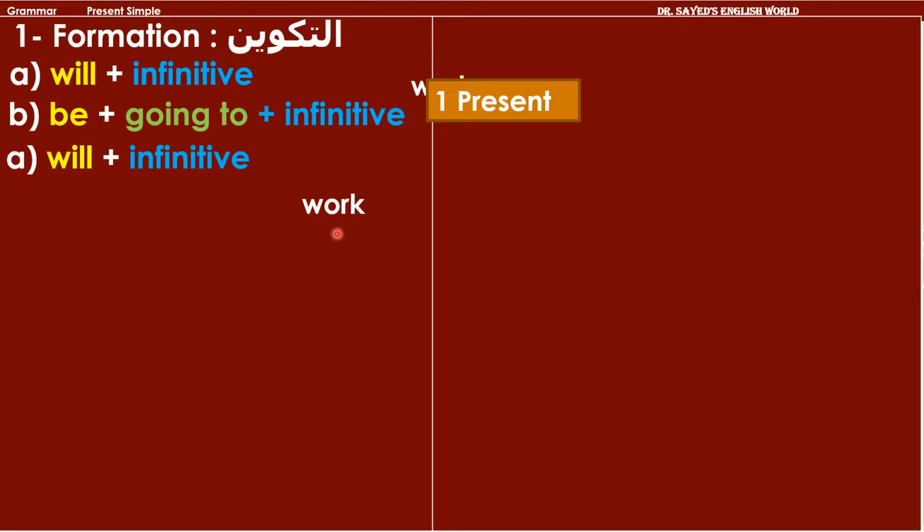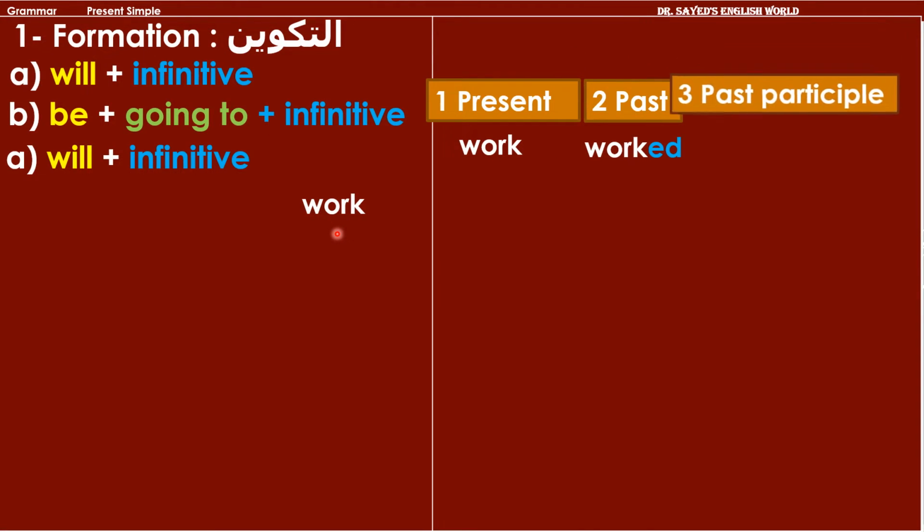Form 1 the present, so work. Form 2 the past, so it worked because it is a regular verb. Form 3 is the same as form 2, the past participle, so it's worked.